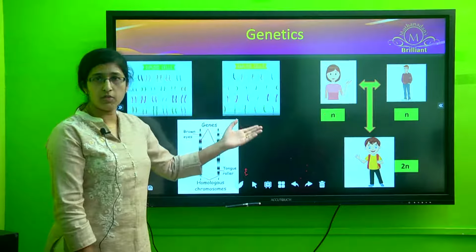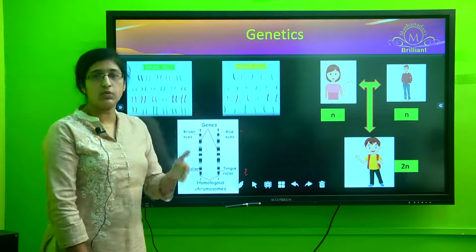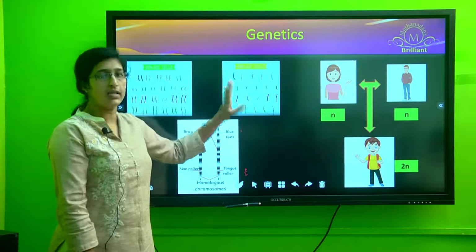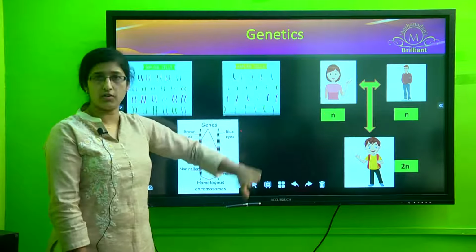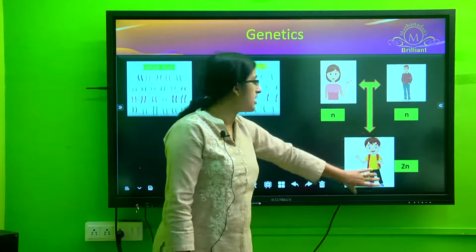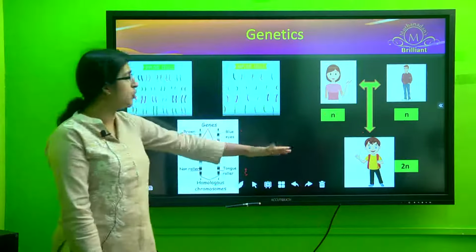So during the formation of germ cells, only half the number of the chromosomes will be present within the germ cell. That is, the germ cells are haploid in number. And during the process of fertilization, there is a union of the gametes, and the progeny will have double the chromosome number, that is the 2n.